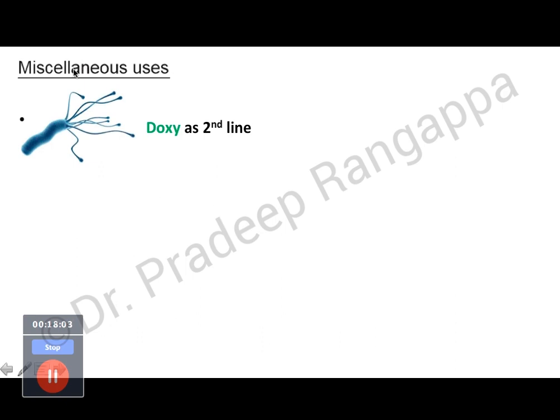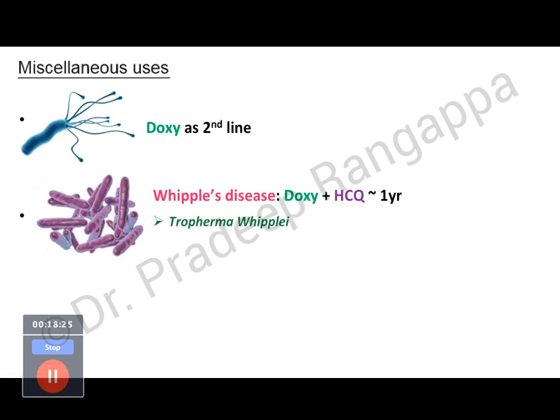So anyone identifies these organisms? So this is Helicobacter pylori. So doxycycline is used as a second line if there is a resistance to clarithromycin, which is one of the drugs used in H. pylori treatment. So if there is a resistance to clarithromycin, doxycycline is used as a second line.